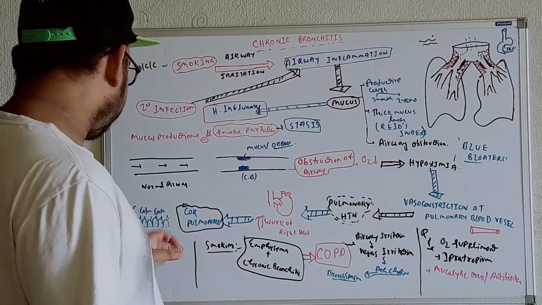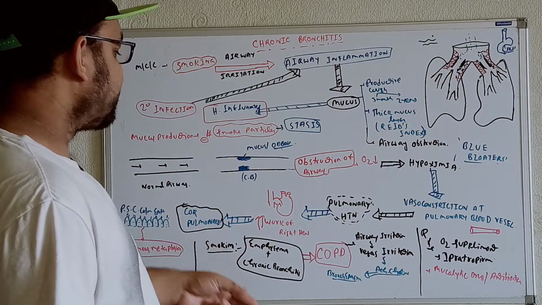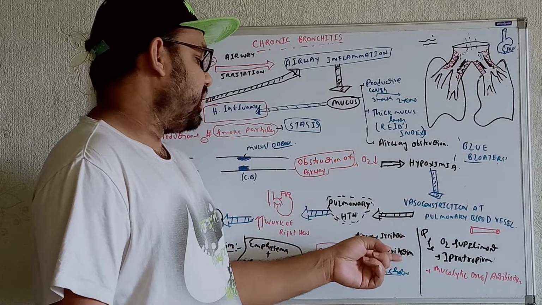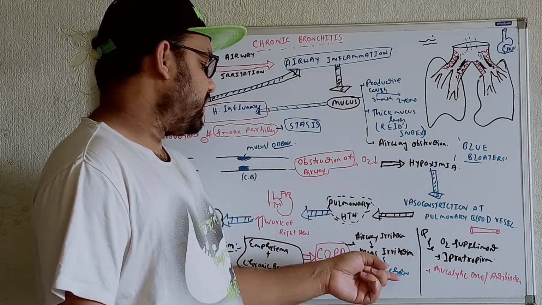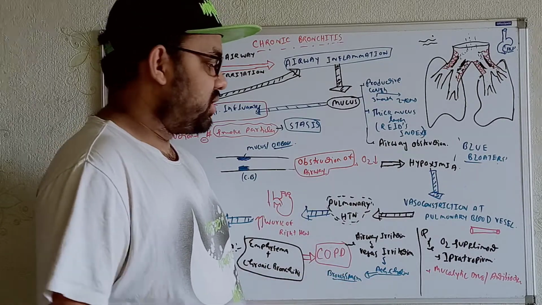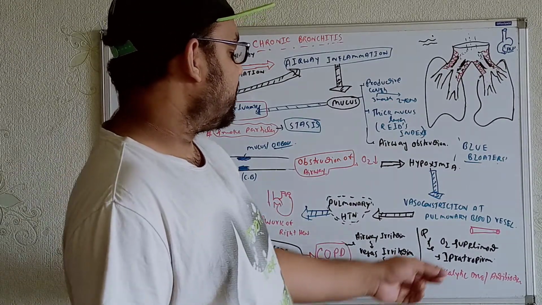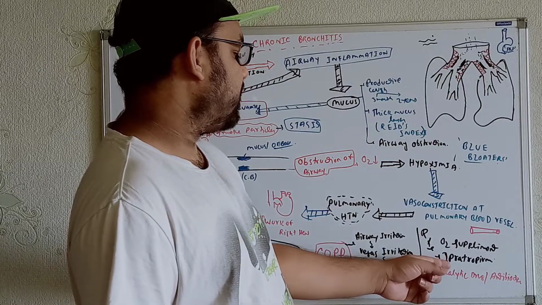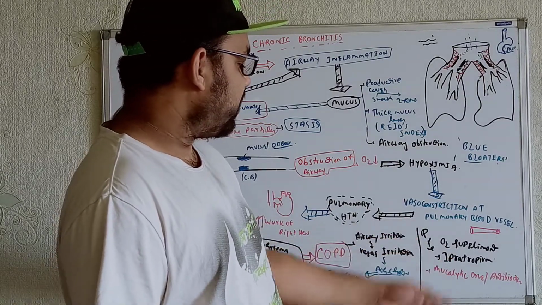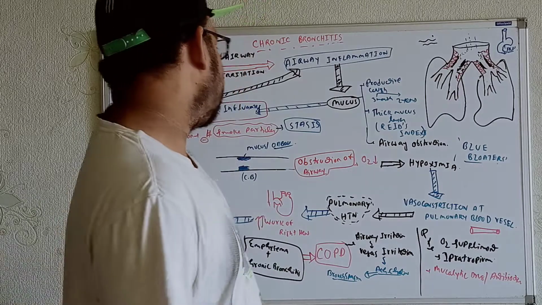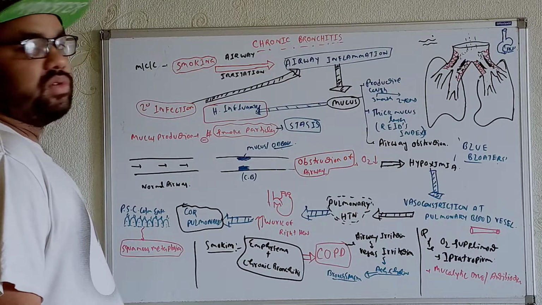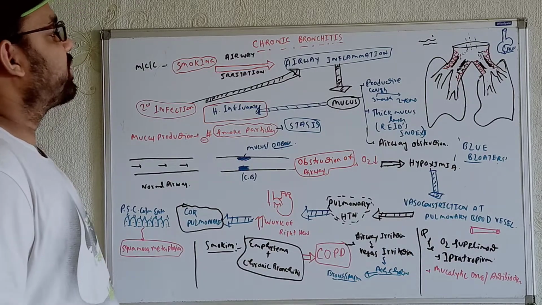As far as COPD is concerned, I already explained that we will get airway irritations. Further, it will cause vagus irritation that will release more acetylcholine, and ultimately we will get bronchospasms from smooth muscle constriction. As far as the treatment is concerned, we can do oxygen supplementation, use ipratropium as an anticholinergic drug, and use mucolytic drugs or antibiotics, as there is a chance for the development of secondary infection. That's why you are supposed to use these things. So this was all about chronic bronchitis.